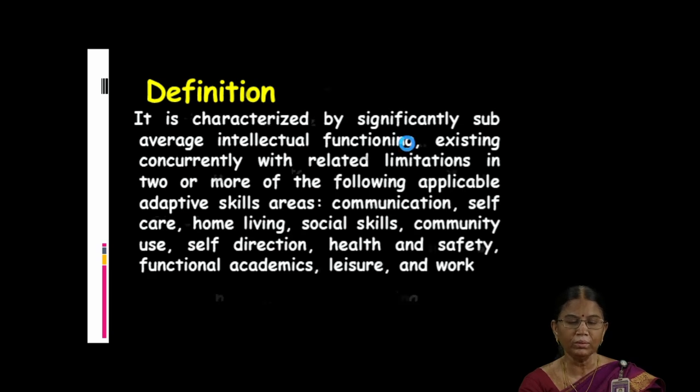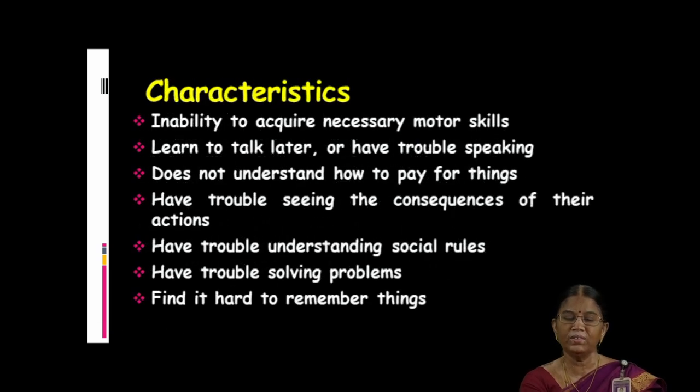What are the characteristics of these mentally disabled children? Inability to acquire necessary motor skills. A normal child walks at the age of 8 or 9 months to 1 year, but these children may be delayed in that. They may delay in normal motor skills.